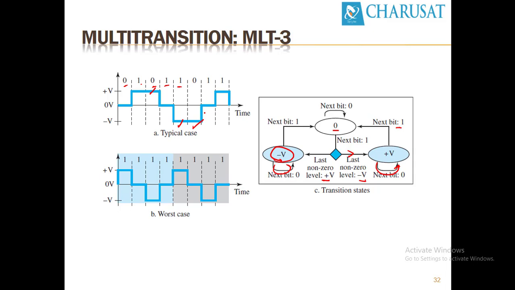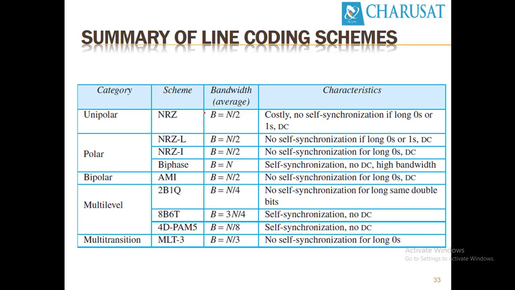Let's see a summary of all the line encoding methods. In unipolar, we have seen NRZ, polar NRZ and NRZI, and biphase. In bipolar, we have seen AMI, alternate mark inversion. In multilevel, we have seen 3 methods, 2B1Q, 8B6T, 4D-PAM5, and multi-transition MLT3. In MLT3, no synchronization is present for a long sequence of 0s. However, for a long sequence of 1s, it has self-synchronization.